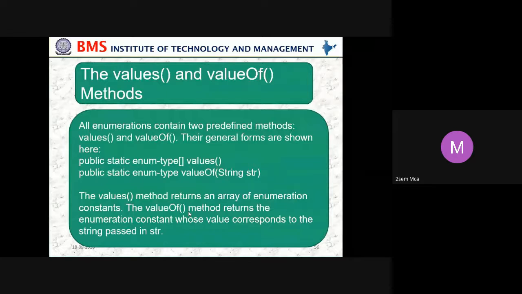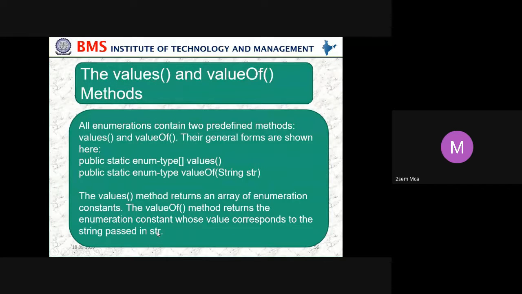In the next we have the values and valueOf methods. So what are values and valueOf? All enumerations contain two predefined methods, that is values and valueOf. Their general forms are shown here. That is public static enum-type values, and public static enum-type valueOf(String). The values method returns an array of enumeration constants. The valueOf method returns the enumeration constant whose value corresponds to the string passed in.